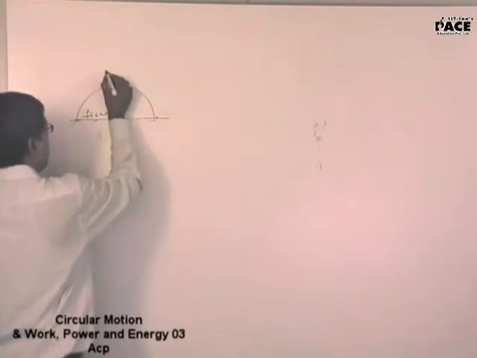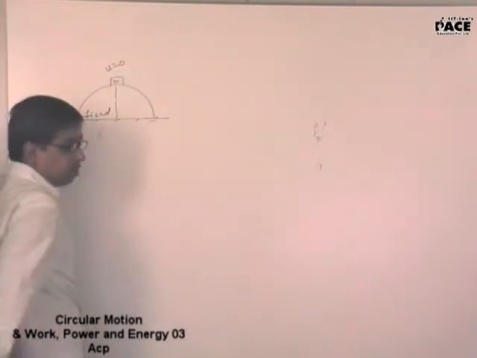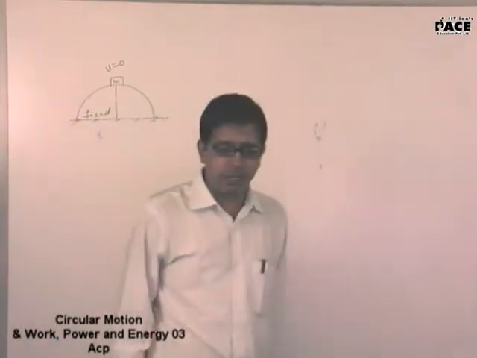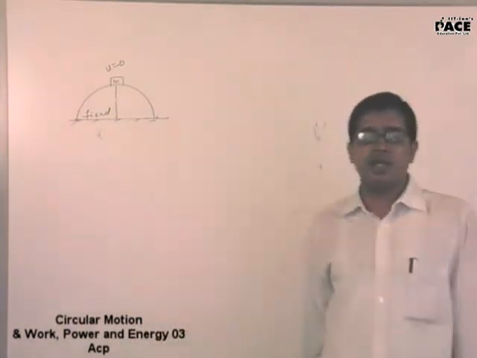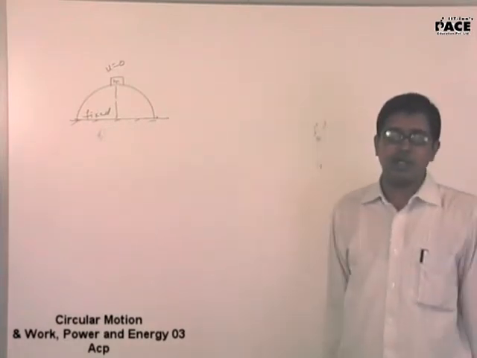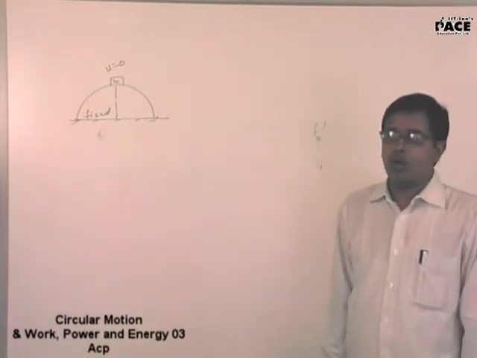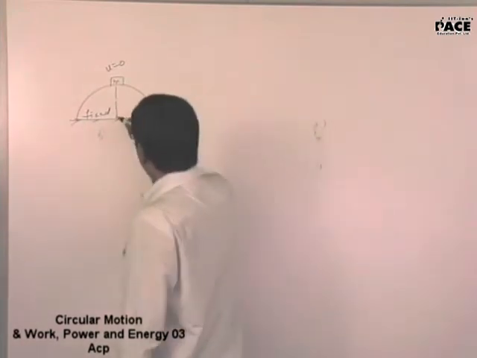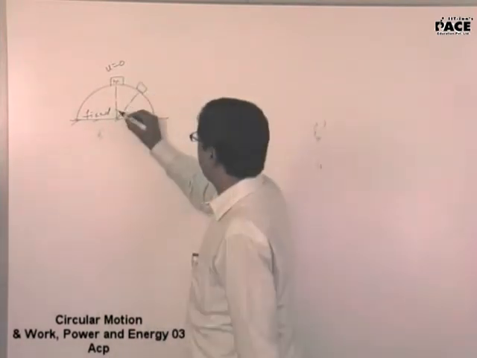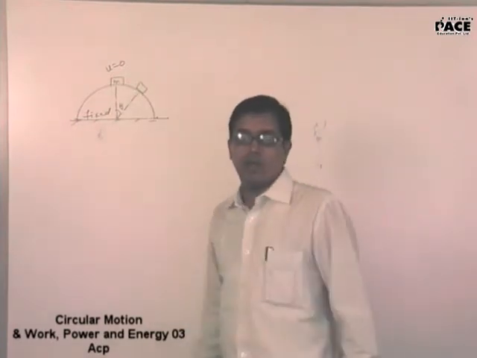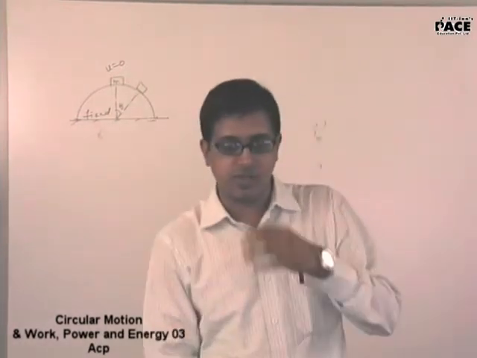A smooth surface is released from here with initial velocity 0, slightly displaced and released with initial velocity 0. Find the angle at which small m leaves contact with the surface.